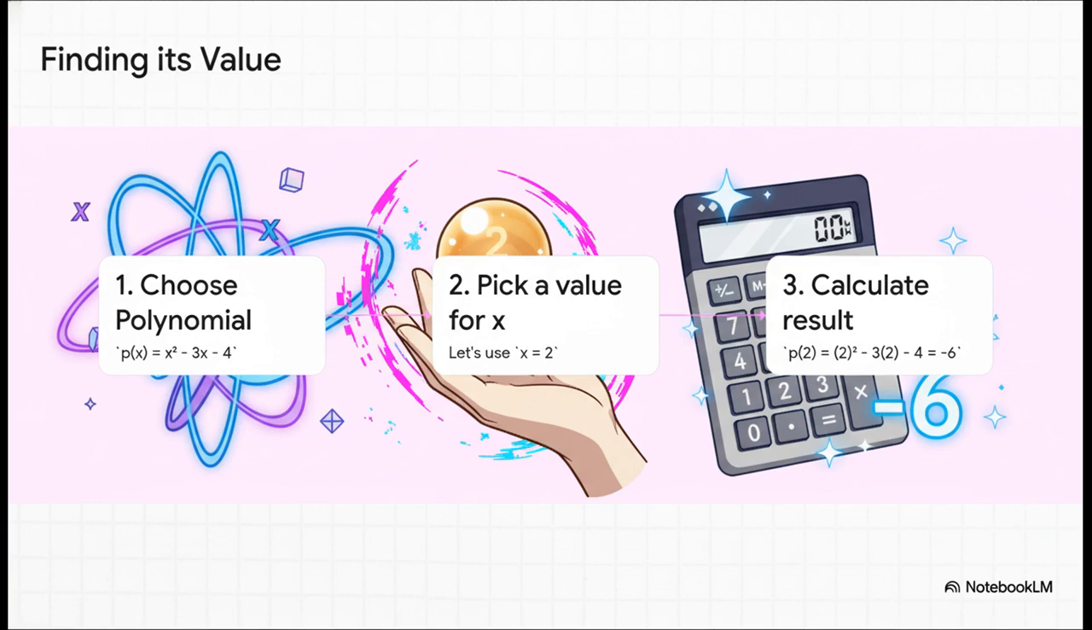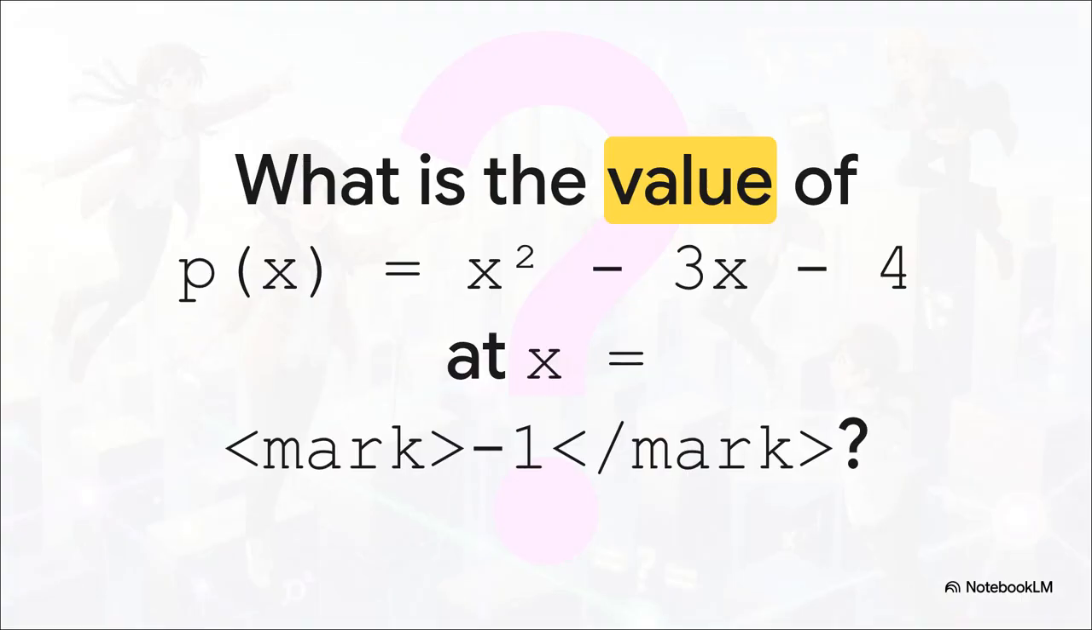You just take your polynomial, say p of x equals x squared minus 3x minus 4, and then you pick a number to plug in for x. Let's try 2. We just swap out every x for a 2. So 2 squared is 4, minus 3 times 2 is 6, minus 4. So that's 4 minus 6 minus 4, which gives us -6. Simple as that.